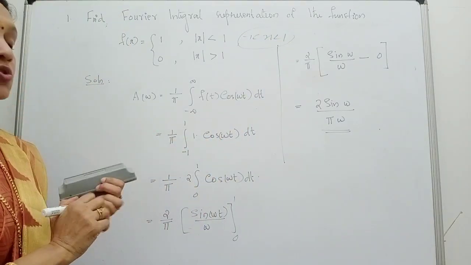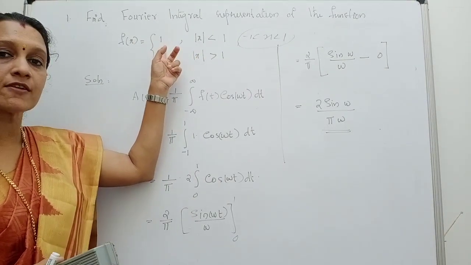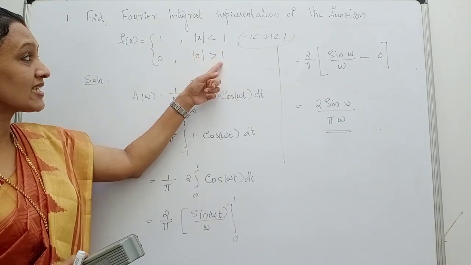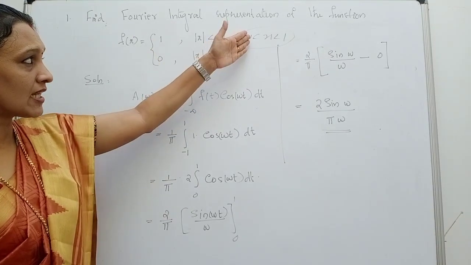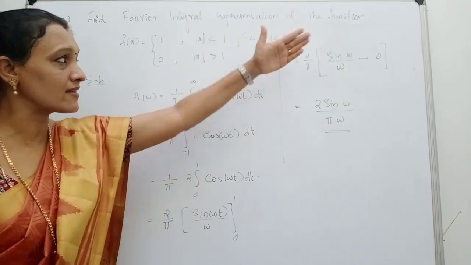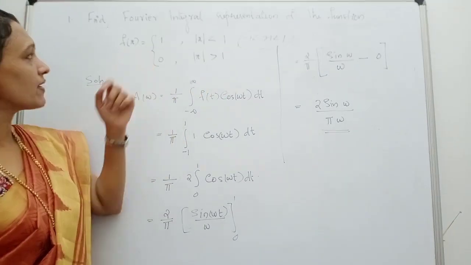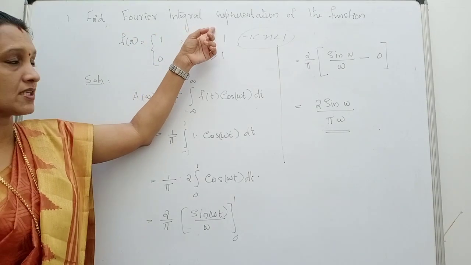So for x lies between minus 1 to plus 1, the f of x takes the value 1, and 0 for mod x greater than 1. Mod x greater than 1 means x is to the left side of minus 1 and the right side of 1, the value will be 0. Okay, so this way f of x is defined, and we should find the Fourier integral representation.